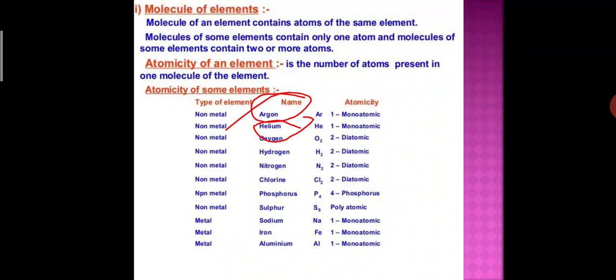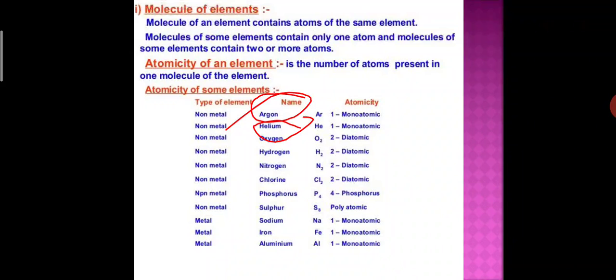And if you talk about some other elements which do not have a simple molecular structure, for example diamond and graphite, they are made up of a very large and indefinite number of atoms joined together. So these elements cannot be represented by a molecular formula, and they are represented simply by their atomic symbol. Understand?